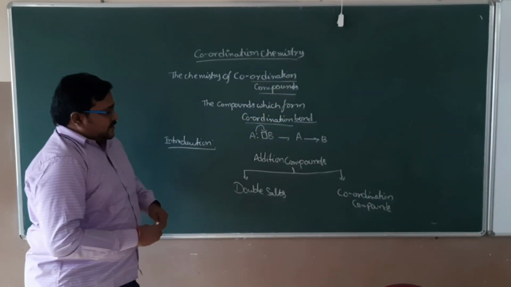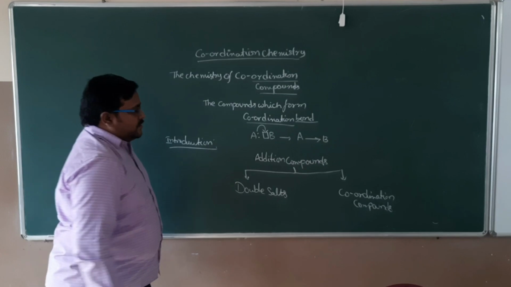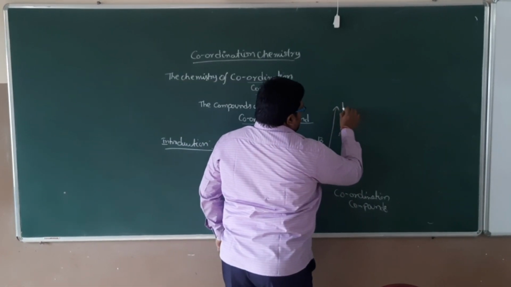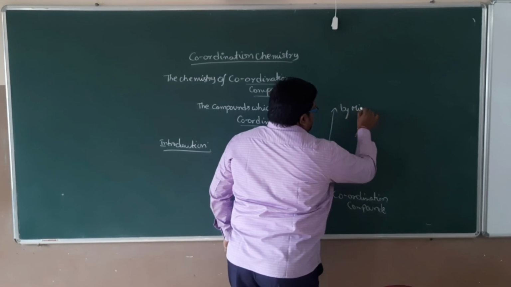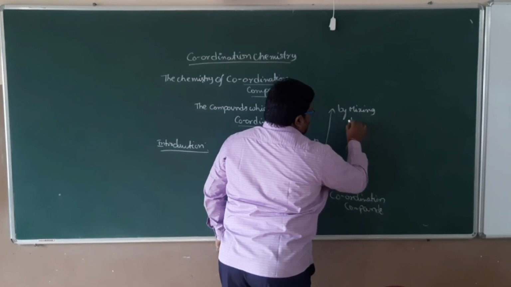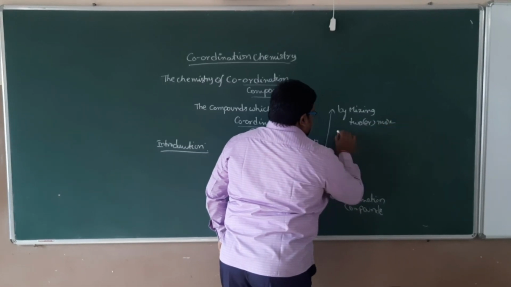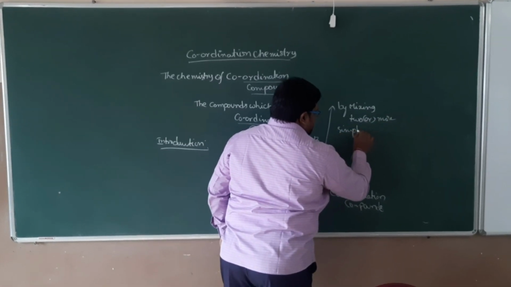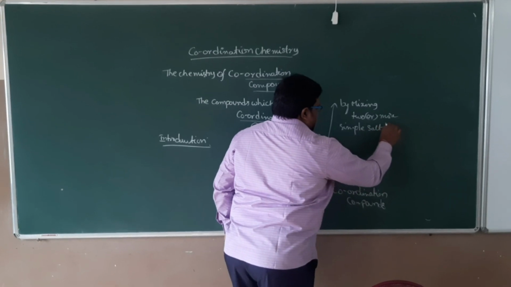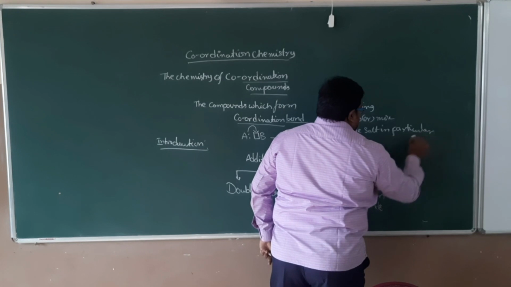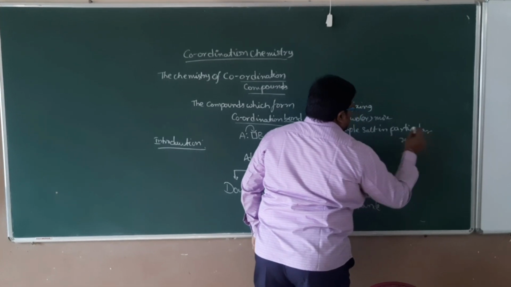First, we want to go for the addition compounds. What is the meaning of addition compounds? Addition compounds are formed by mixing two or more simple salts in a particular ratio.